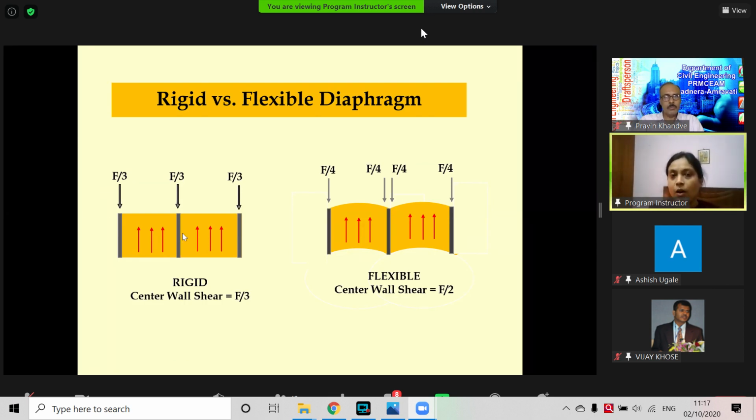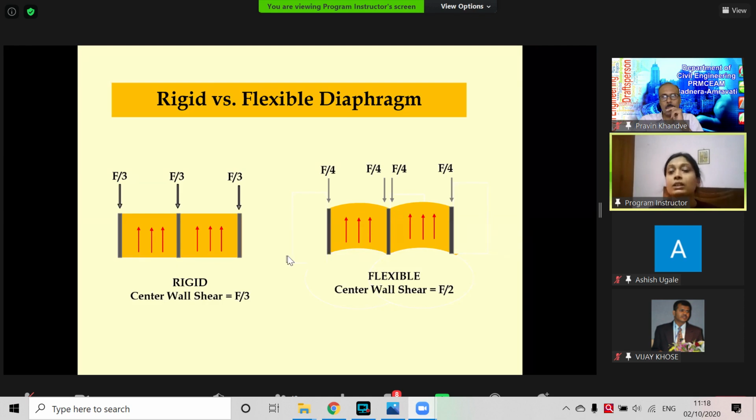Here we can see all these three columns have equal stiffness. So the lateral load for force F is distributed equally, F by 3, in each of the 3 columns. But in the flexible case, these 3 columns also have the same stiffness, but because it is a flexible diaphragm, the load is by tributary area: half the load of this portion goes here and half goes here. So this column is going to get F by 2 and these are F by 4, F by 4. So the force distribution will depend on the type of diaphragm.